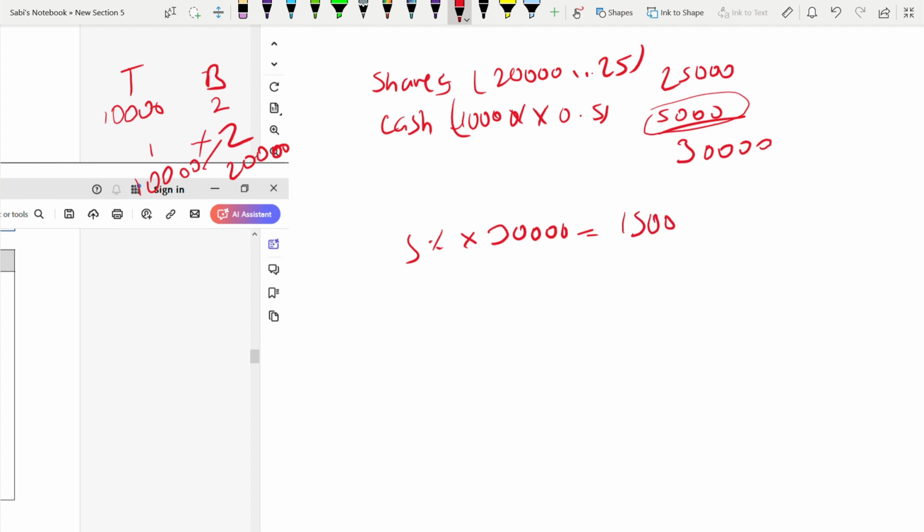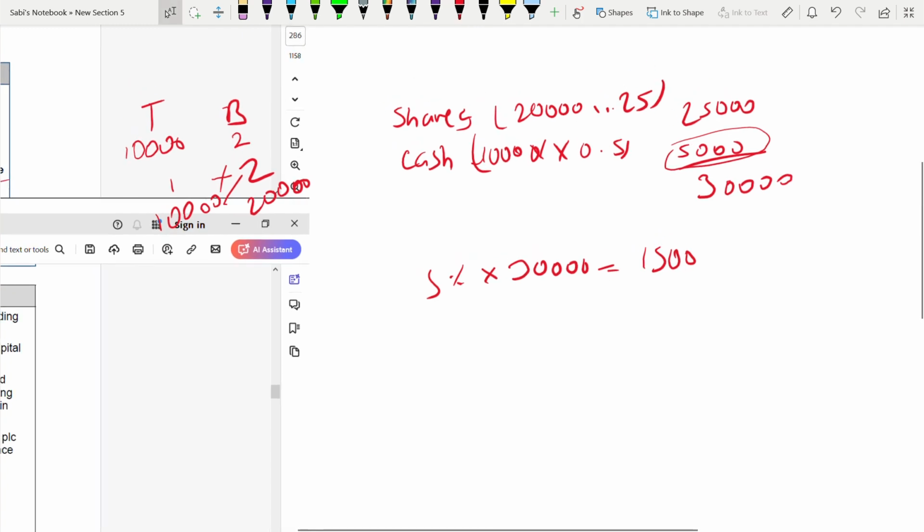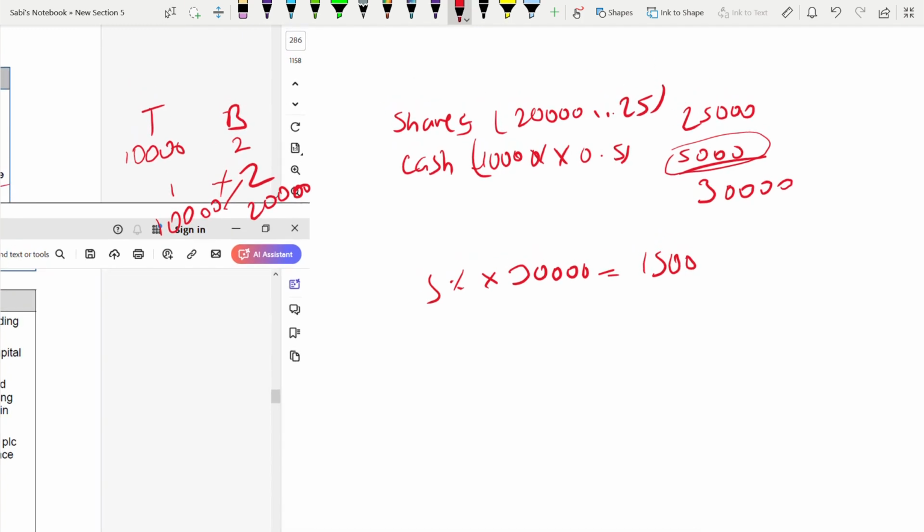So yes, you have received more than 1,500, because you have got cash 5,000, which is more than 1,500. That's why this is a part disposal. The cash is not small, it's a part disposal.